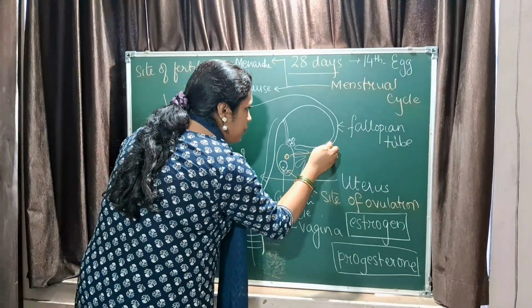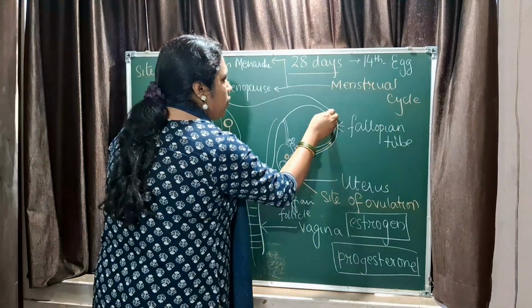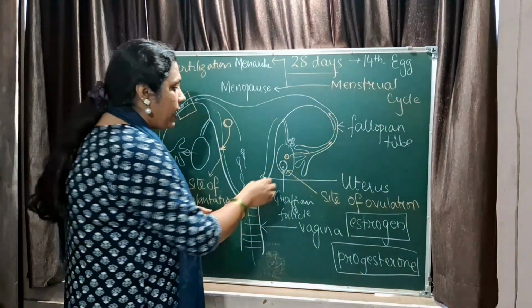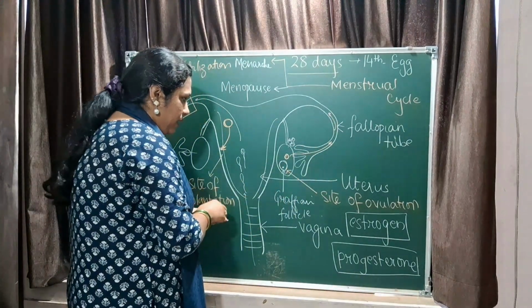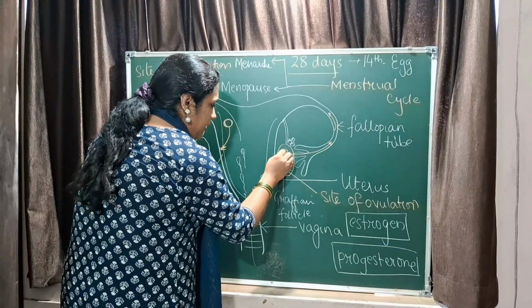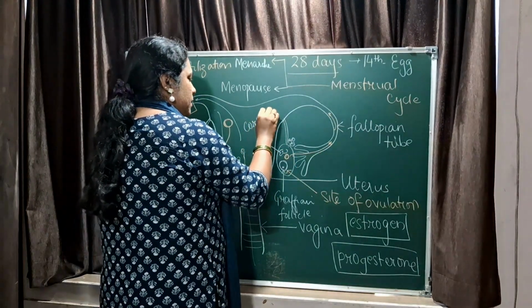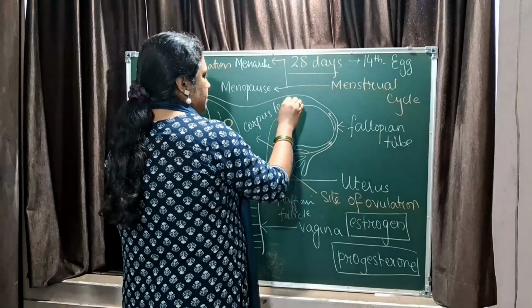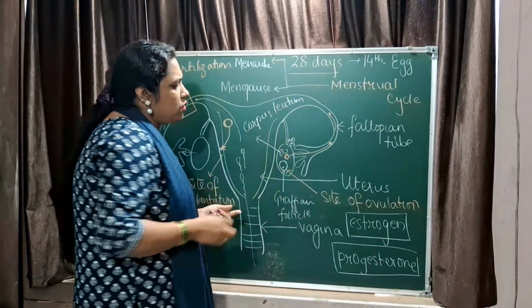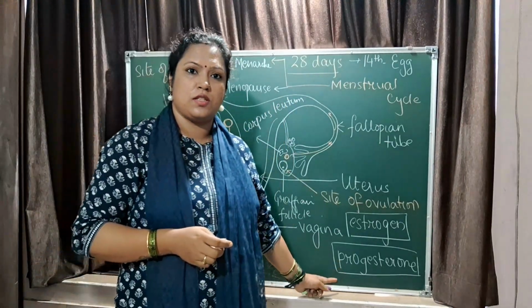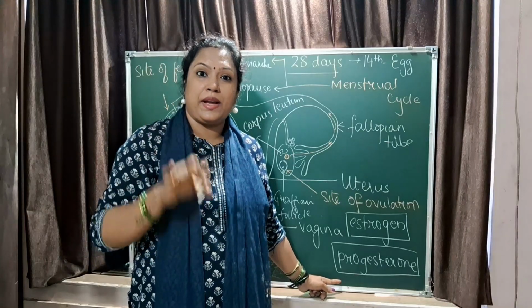This egg moves to the fallopian tube. Whatever is left behind is called the corpus luteum. Now the corpus luteum releases a hormone called progesterone to maintain pregnancy.